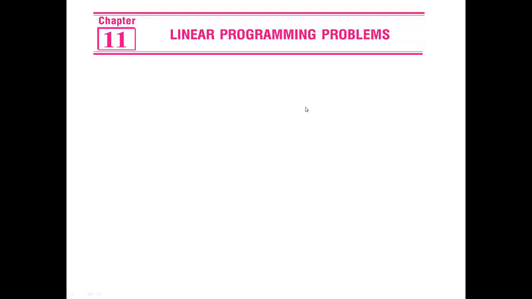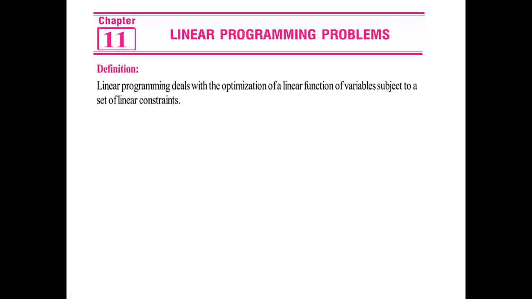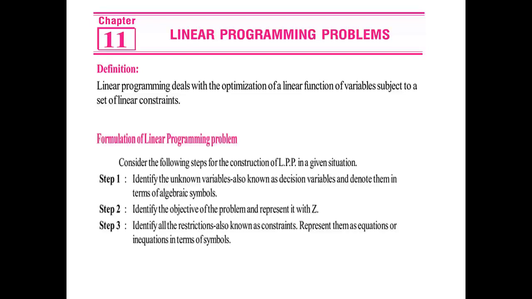Linear programming problem. Linear programming deals with the optimization of a linear function of variables subject to a set of linear constraints. So, formulation of linear programming problem. You have to consider the following steps for the formulation of a linear programming problem. First step, identify the unknown variables, also known as decision variables, and denote them in terms of algebraic symbols.